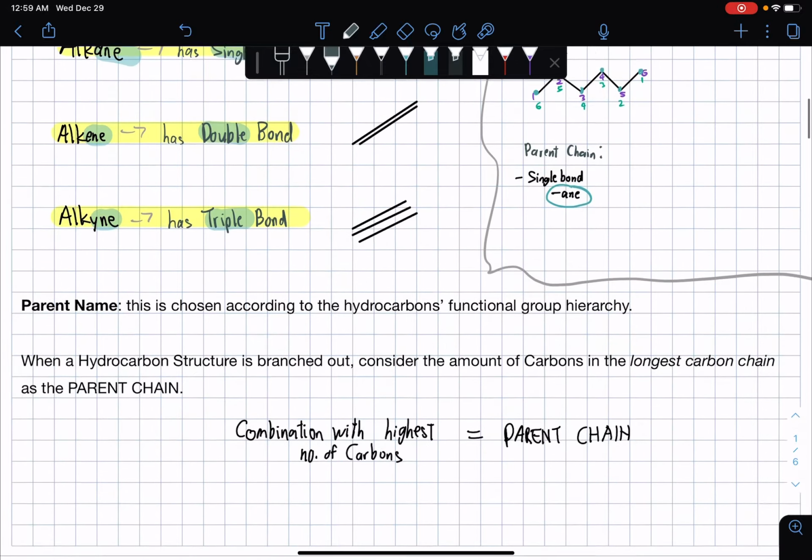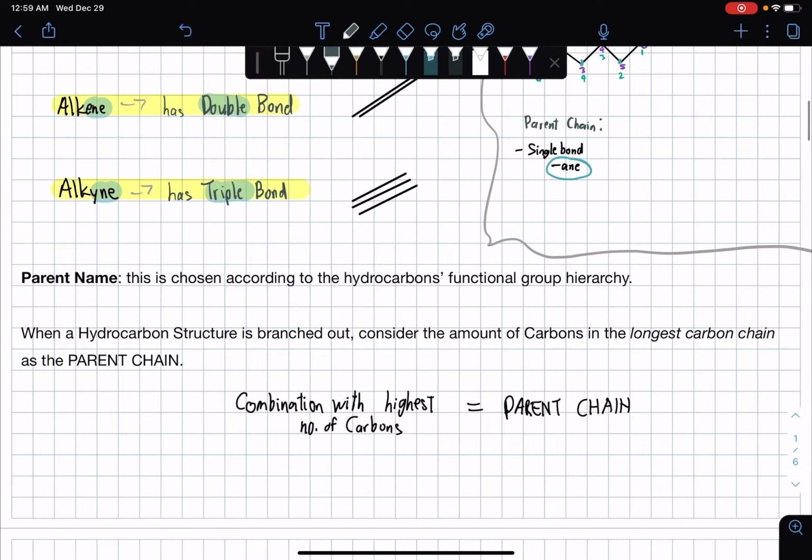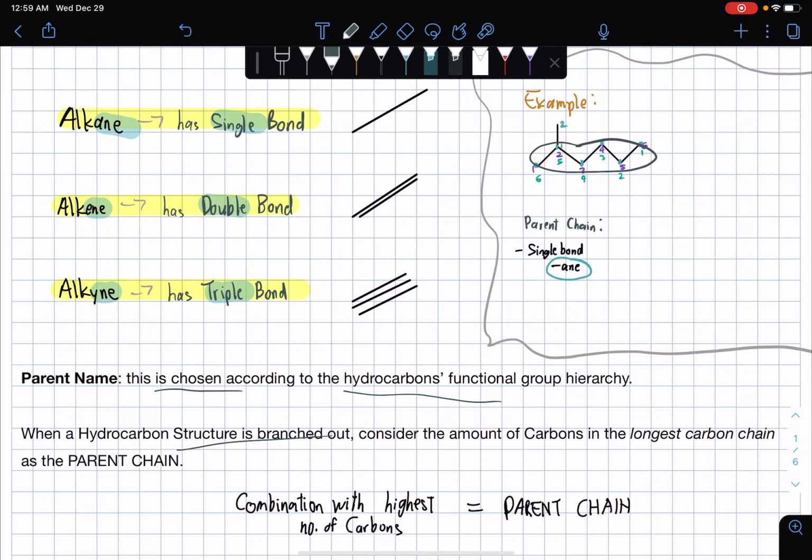So let's move on. For the definition of parent name, this is chosen according to the hydrocarbon's functional group hierarchy. When a hydrocarbon structure is branched out, as you can see here, we have to consider the amount of carbons in the longest carbon chain as the parent chain. So the definition says the longest carbon chain is the parent chain. The longest, as you can see here, is the zigzag line, not this one.